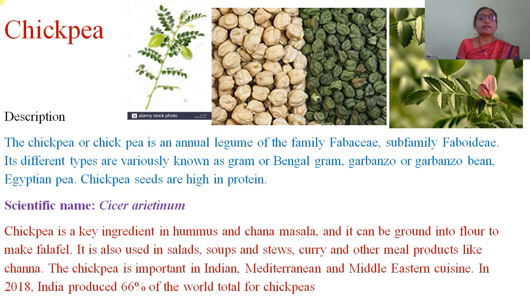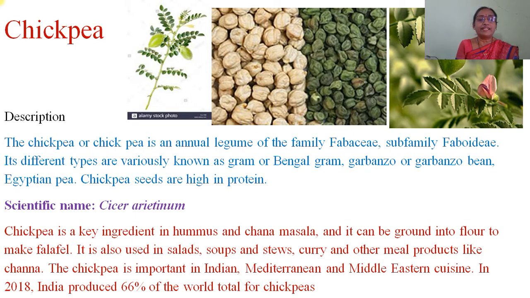So we will study the pulses one by one. First one is the chickpea. The chickpea is an annual legume of family Fabaceae and subfamily Faboideae. Its different parts are variously known as gram, Bengal gram, or garbanzo bean. Chickpea seeds are high in protein. The scientific name of chickpea is Cicer arietinum.